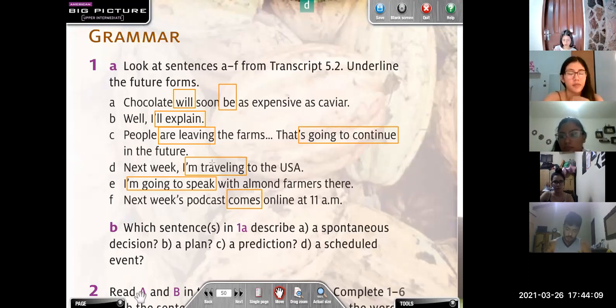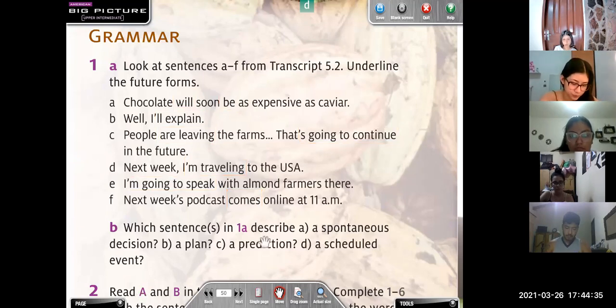Be going to. What about sentence D? Present continuous. Present continuous. E? Be going to. Be going to. And the last one? Present. Present simple, right? Okay, I want you to look at these examples